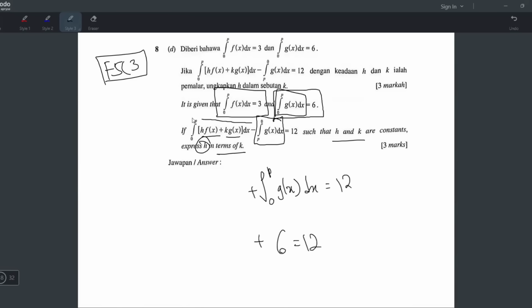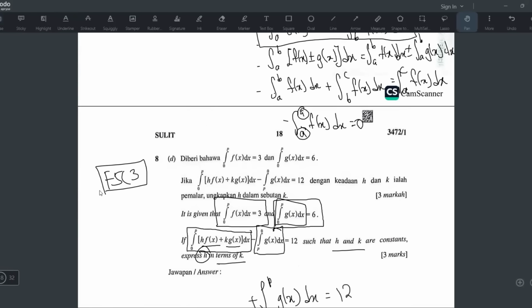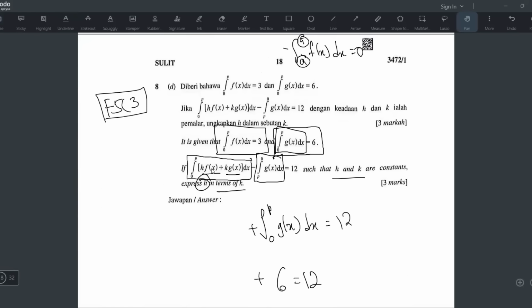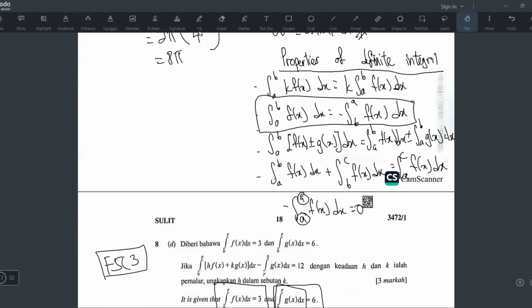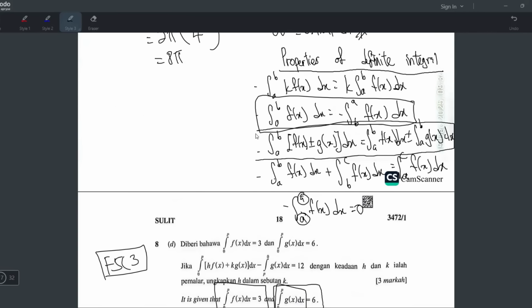Tapi ada lagi this thing. Oh my god, this looks very scary, right? But it's very easy lah. I told you kalau ada dua term macam ni, kita boleh pecah. So guna yang mana? Yang ini. You see, dalam ada dua term, pecah jadi two separate integrals.